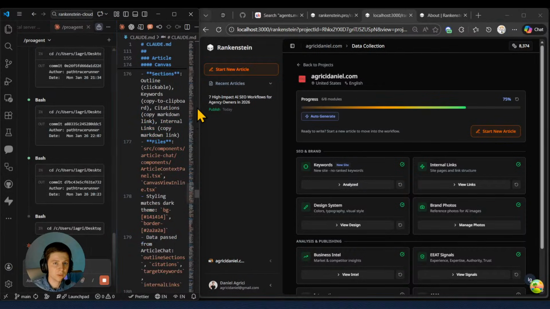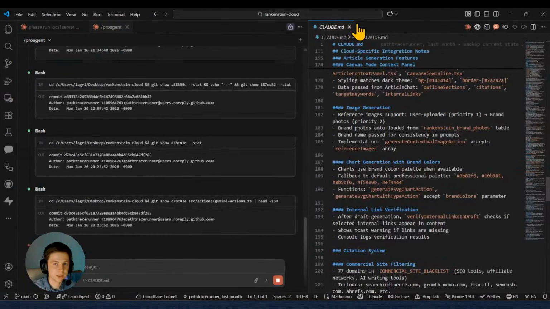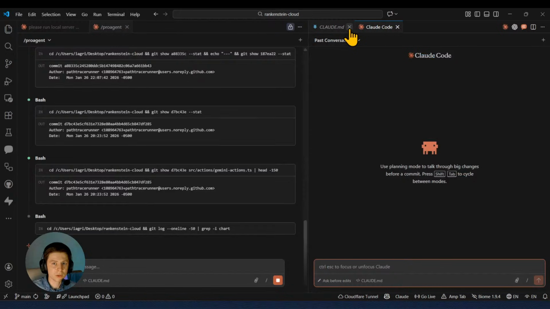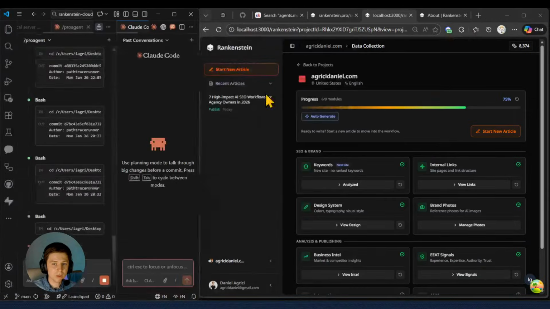It's just a skill for Claude. You can do basically the same skill anywhere. And what I'm going to do right now is open another instance of Claude, so I will continue with the updates.